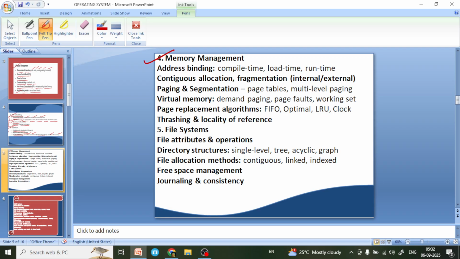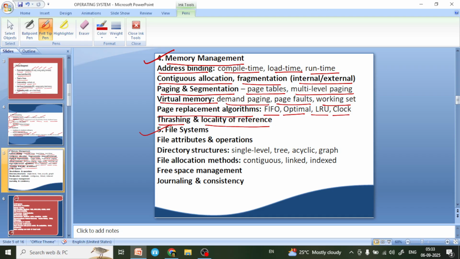And after that you will learn memory management. In memory management you will learn address binding: compile time, load time, and run time, and after that contiguous allocation, fragmentation, internal, external, paging and segmentation. In paging and segmentation we will learn how to calculate page tables, multi-level paging, virtual memory, demand paging, page faults, working set, page replacement algorithm, in which we will learn how to use FIFO, optimal, LRU, clock algorithms, what is thrashing and locality of references.